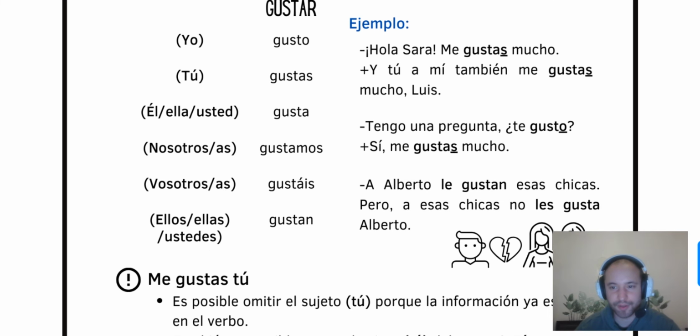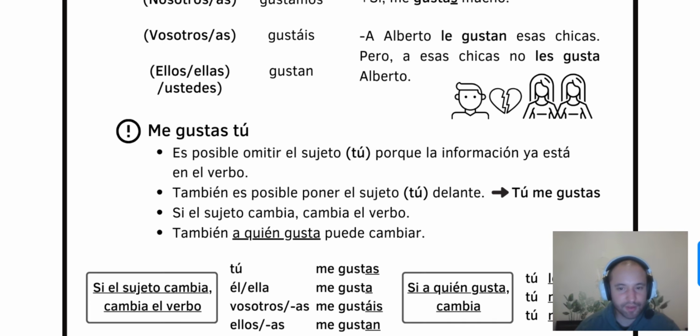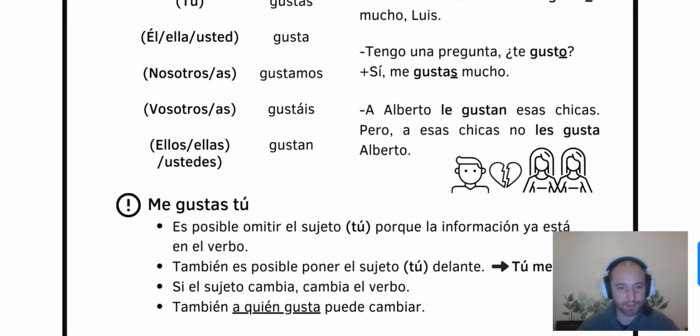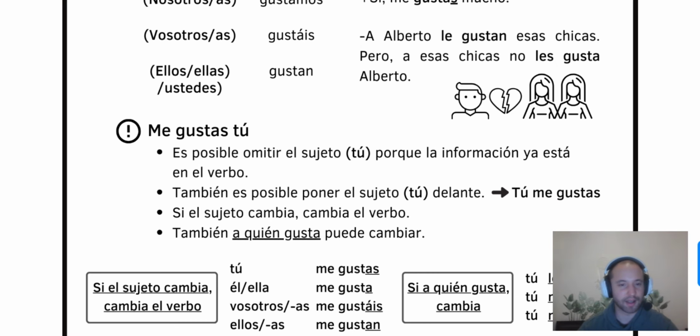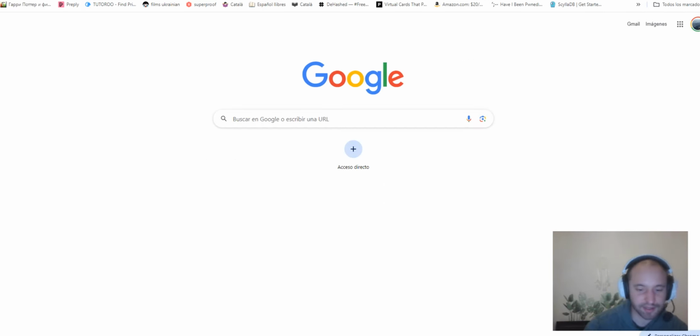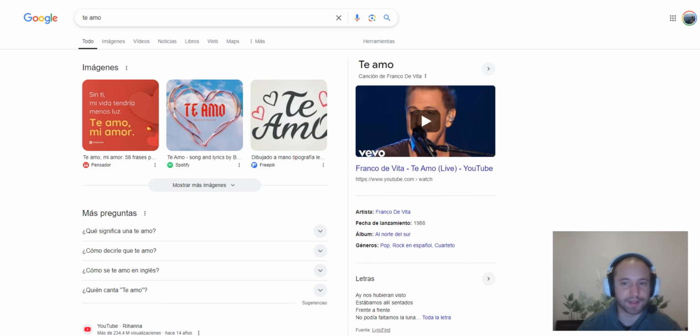Sí, me gustas mucho. Yeah, I like you a lot. So we use this when it's also like for another person, for example, to you. Me gustas tú. That's important to say to somebody. For example, if your girlfriend or boyfriend is from Spain, you can say me gustas. That means like I love you. Or te amo. It's similar to Italian. Te amo. Yeah, typical. And also it's very romantic.